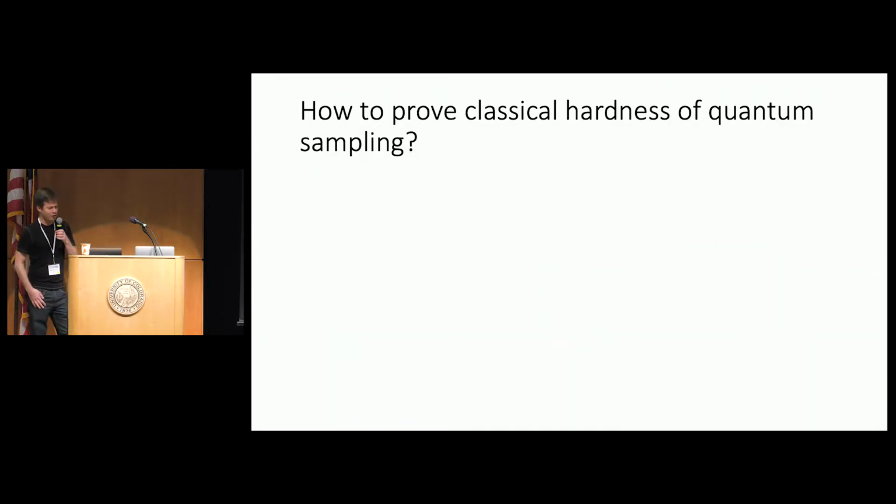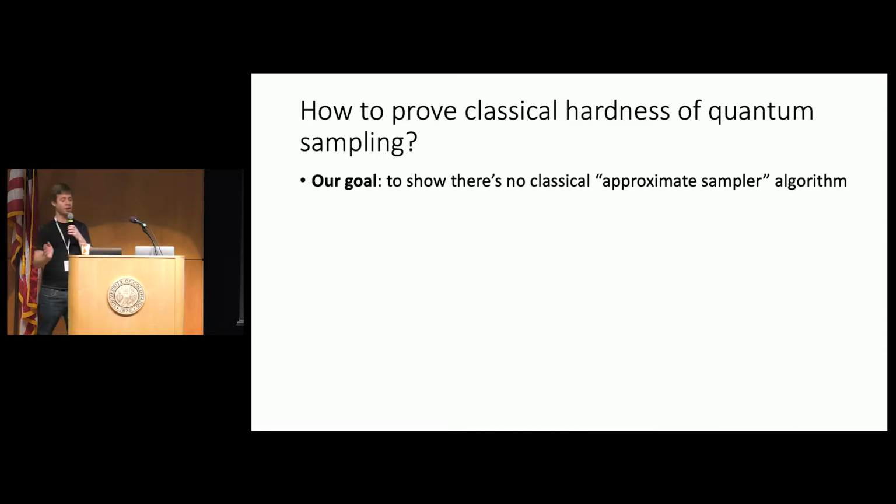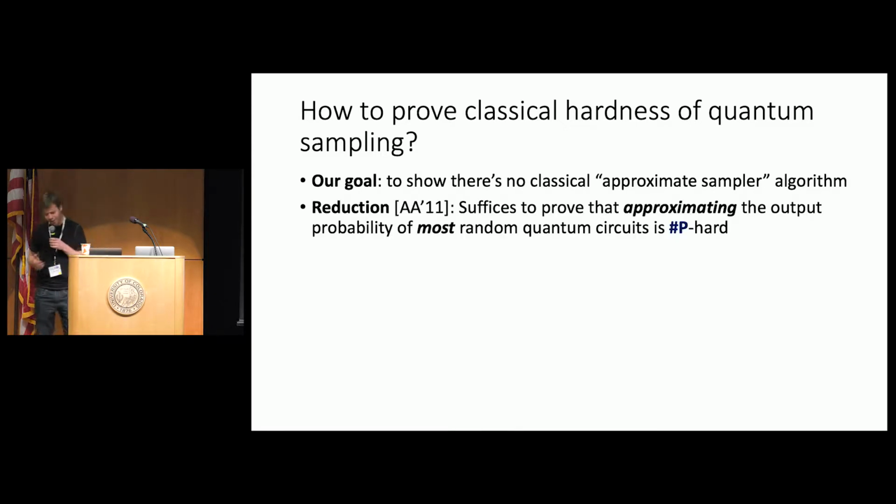Good. So now let's dive right in. How would we prove classical hardness of quantum approximate sampling? The goal is to show that there's no classical approximate sampler algorithm. And the key technical tool at our disposal was developed by Aaronson and Arkhipov in the context of boson sampling, but it's useful more generally: it suffices to prove that approximating the output probability of most random quantum circuits drawn from some distribution is #P-hard.